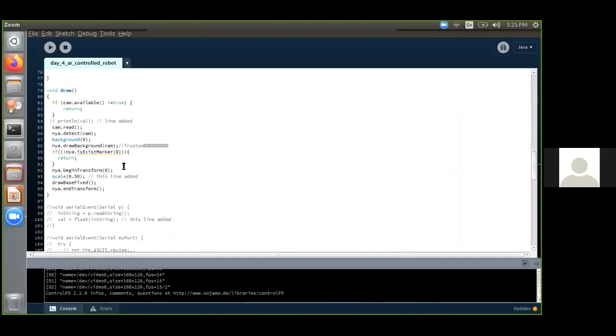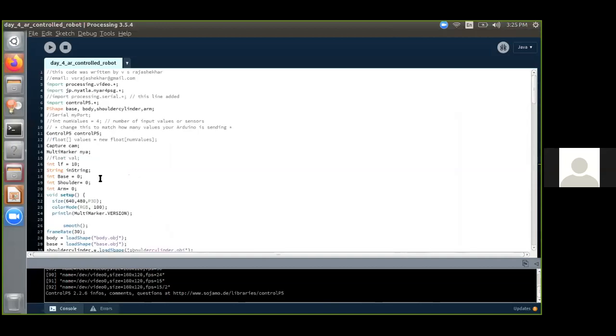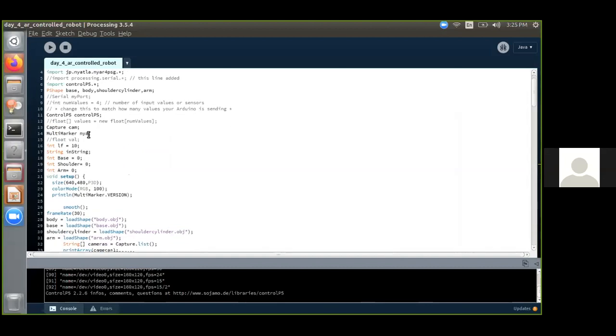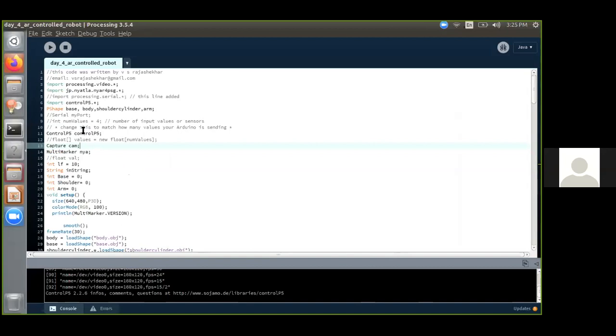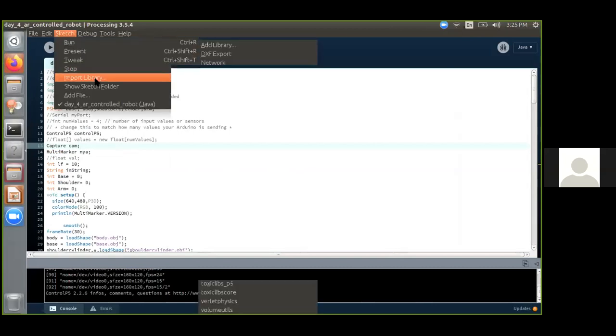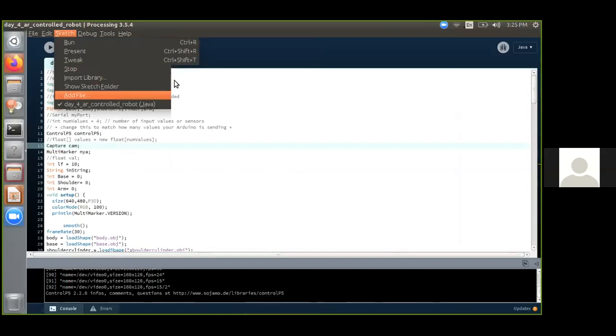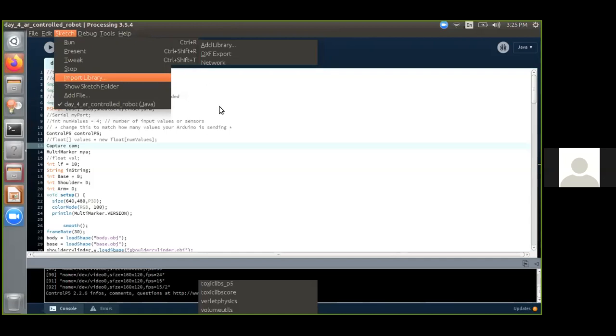Line 13. Prithvi is telling that line 13 has an error. That is because the video library is not installed in your system.